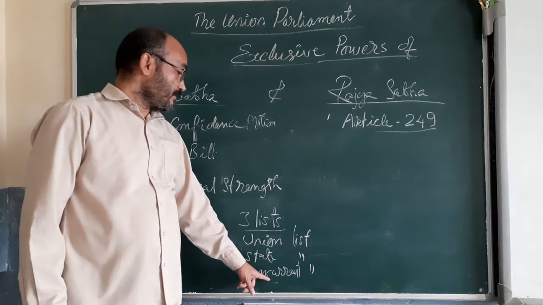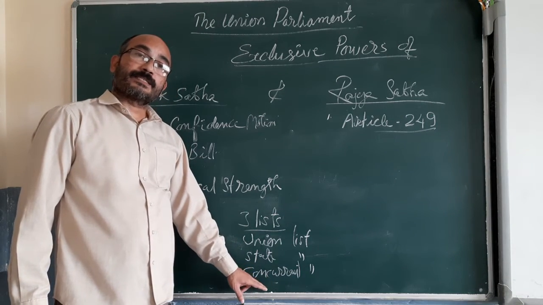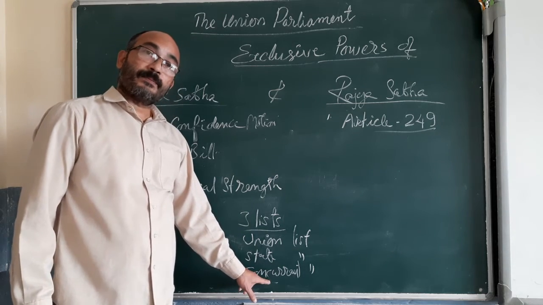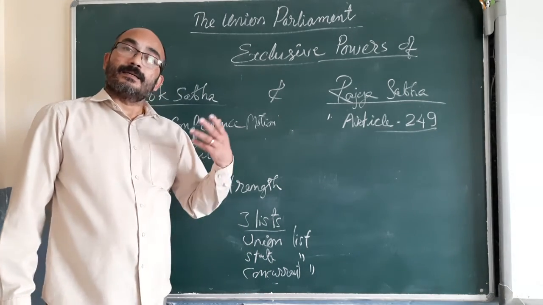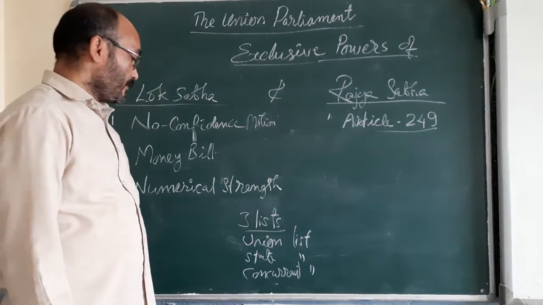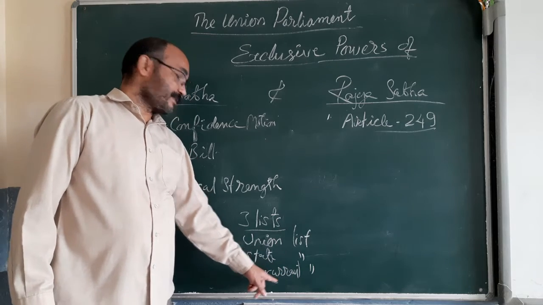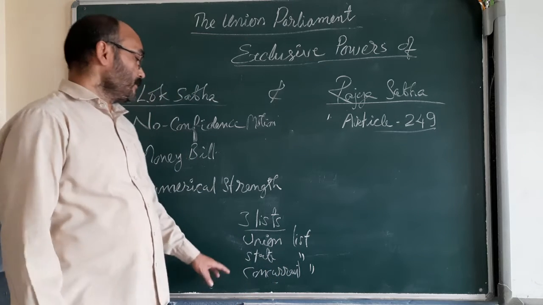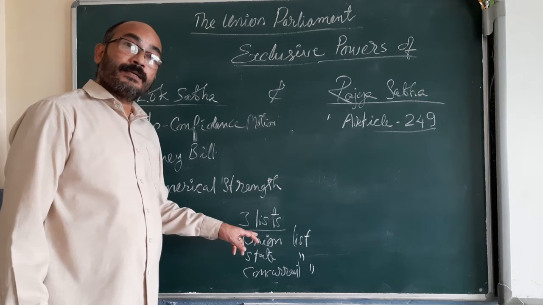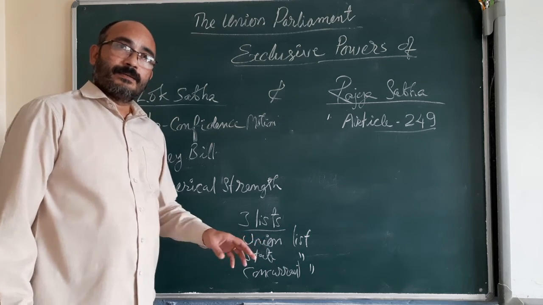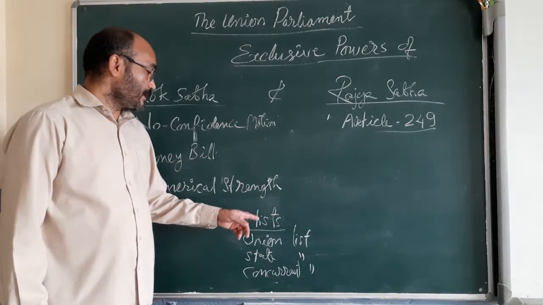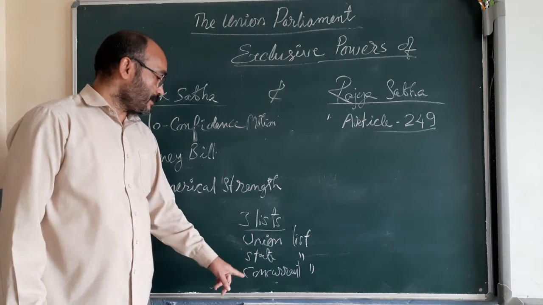And there are some 47 subjects in the concurrent list, which can be legislated by the union government as well as the state government. Both governments have power over subjects in the concurrent list. So this is the distribution of power between union and states under three lists.